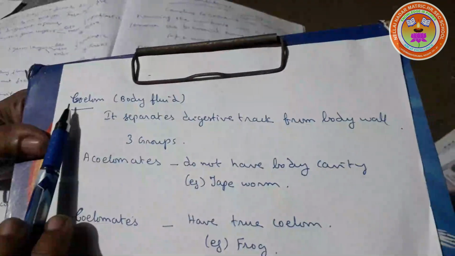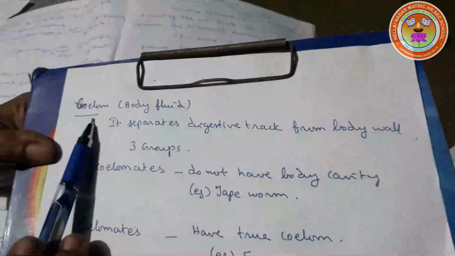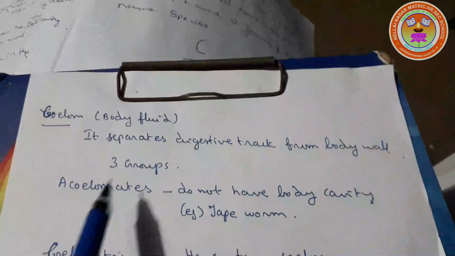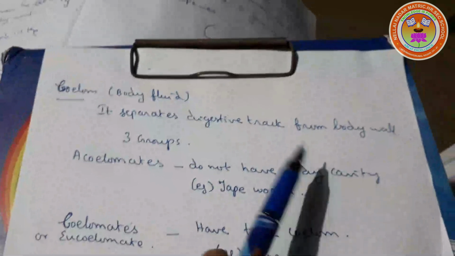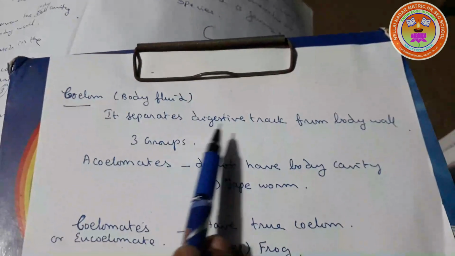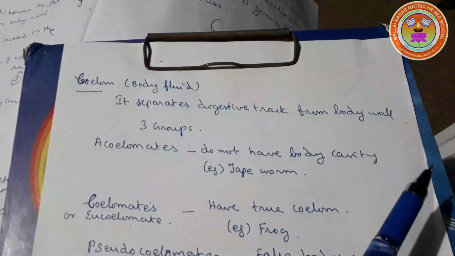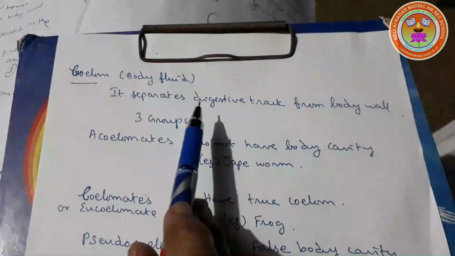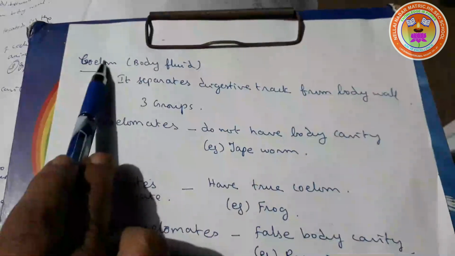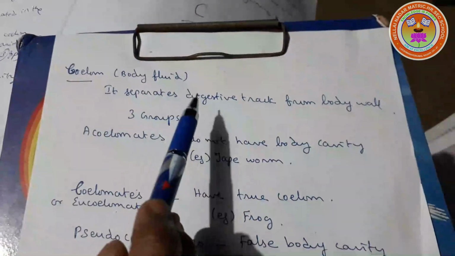We are going to learn about the coelom. Coelom is a body fluid filled space. It is seen within the body cavity. It separates the digestive tract from the body wall. True body cavity is located in the mesoderm. So coelom is seen in the mesoderm.